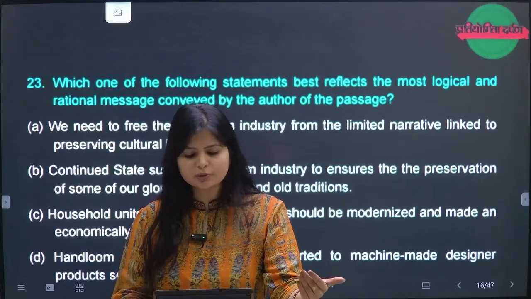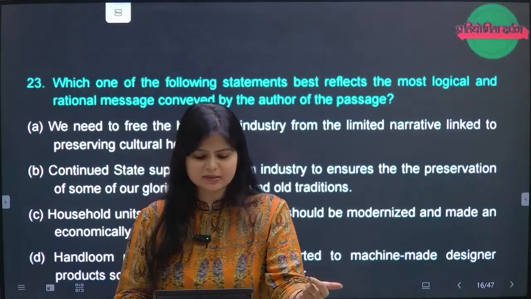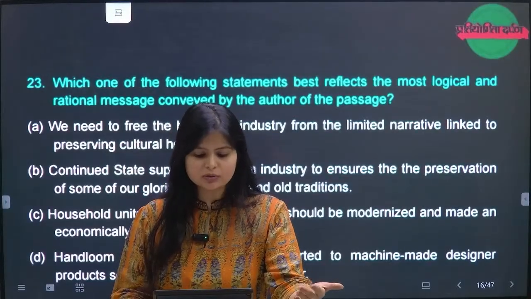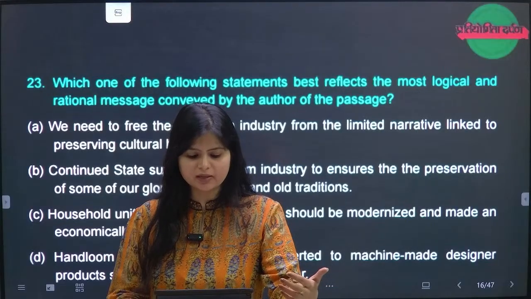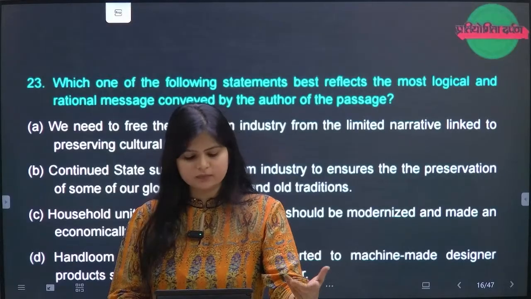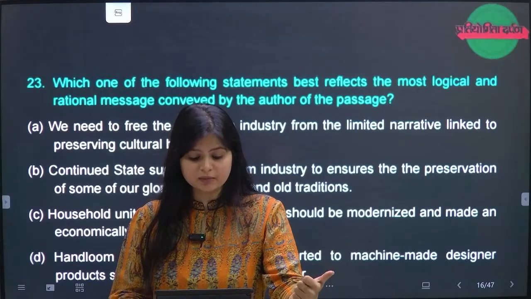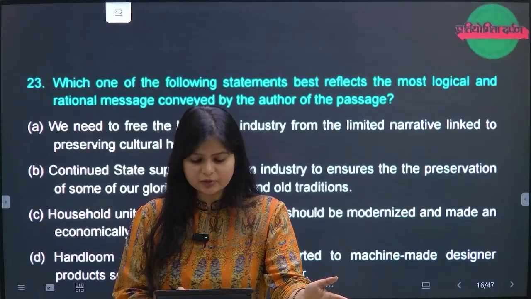B, continued state support to the handloom industry ensures... we can't say this. C, household units of handloom sector should be modernized and made an economically viable, organized industry. D, handloom products need to be converted to machine-made designer products, not at all. So D is definitely not going to be there.